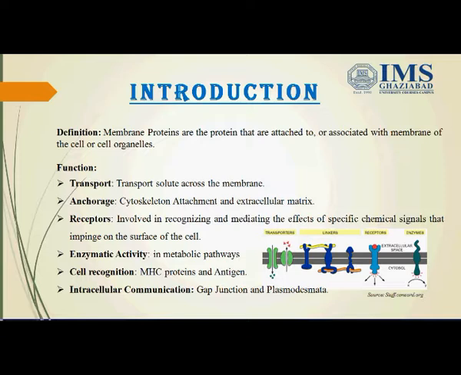Other functions of the membrane proteins are uptake and secretion of various substances by endocytosis and exocytosis, and targeting and sorting of various modified proteins. They also have a structural role in stabilizing and shaping the cell membranes. Example, spectrin and ankyrin in RBCs. Spectrin gives RBCs their biconcave shape.